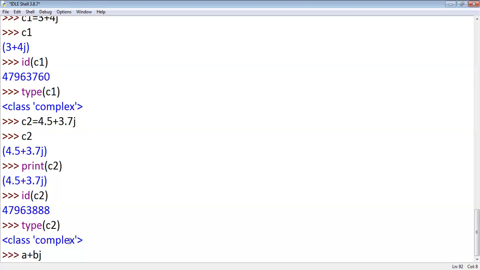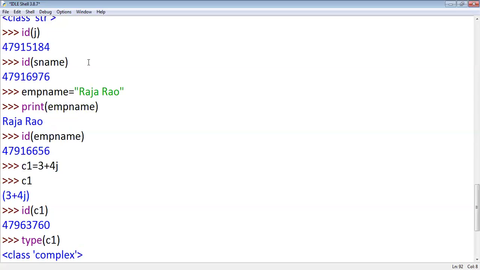Here a, b are real numbers, that means they can contain fractional values. J value is square root of -1. Is it clear? See, if you want to store any complex number, there we declare it as complex data type. Okay. Shall I go to the next data type?